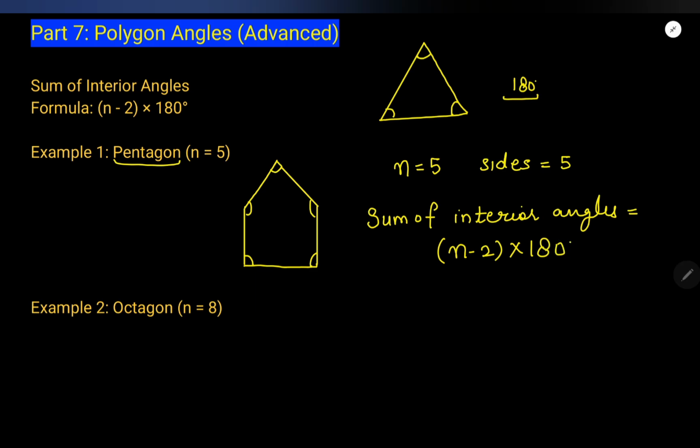So here you have 5 sides, right? So what is n? 5. 5 minus 2 is 3. 3 times 180. 3 times 180 is 540. 18 3s are 54, right? So the answer is 540 degrees. The sum of interior angles in a pentagon is 540 degrees.